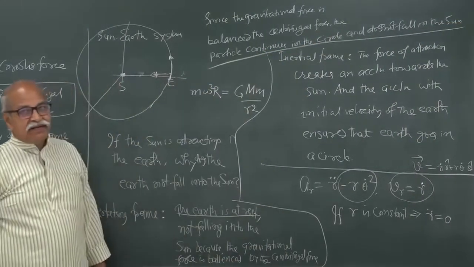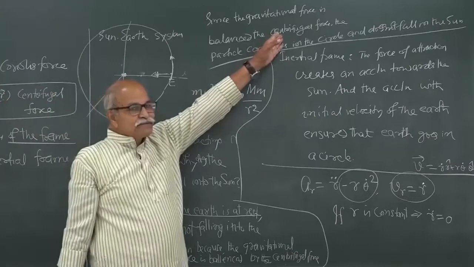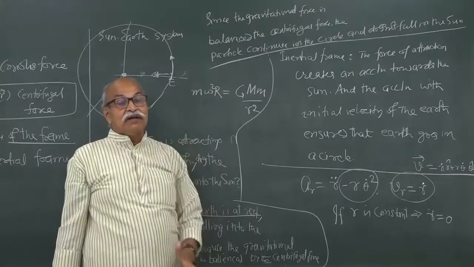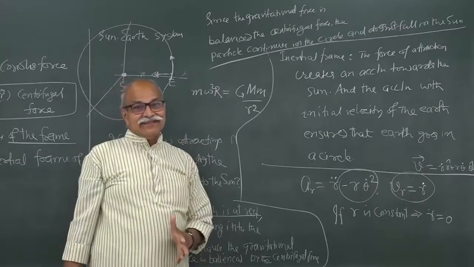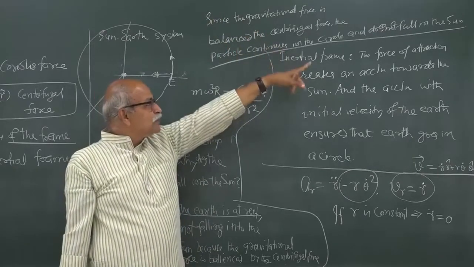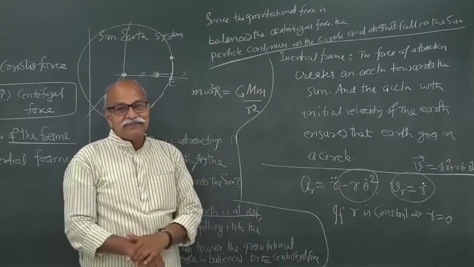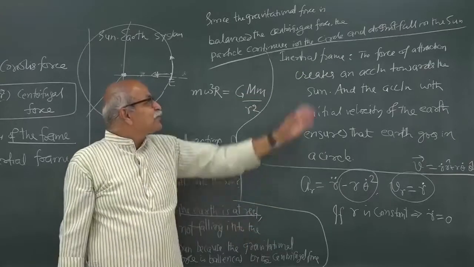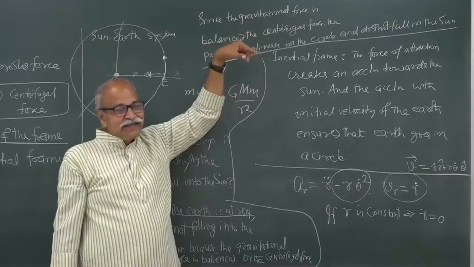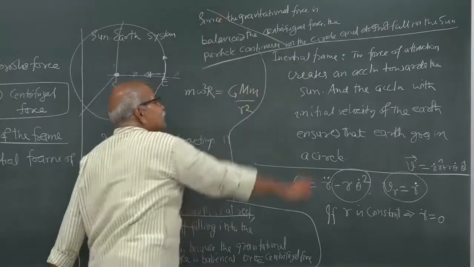This is not acceptable. Only if we are using the rotating frame do you use centrifugal force. If you are using a rotating frame, the earth is not going in a circular path, the earth is stationary, and that is why this statement is wrong. If you are saying that the earth goes in a circular path, that means you are using the non-rotating inertial frame. If we are using that, then do not talk of centrifugal force. If you are talking of centrifugal force, you are using a rotating frame, then do not say that it is going in a circle. These two things cannot go together, so this statement is wrong.